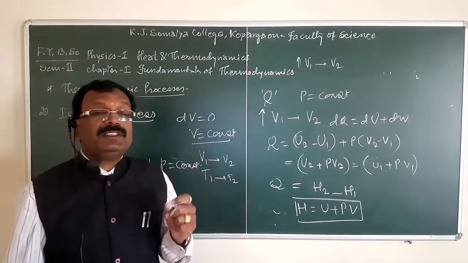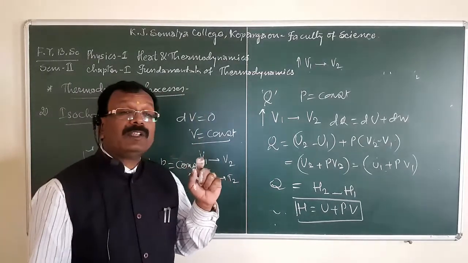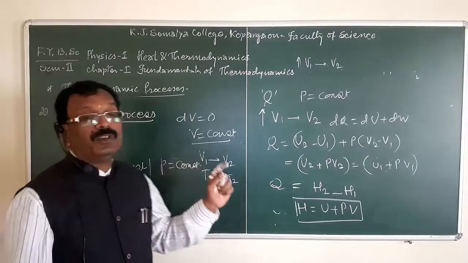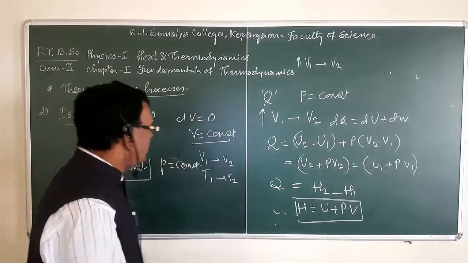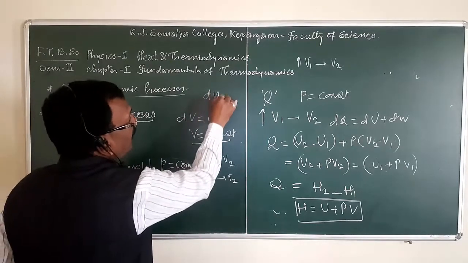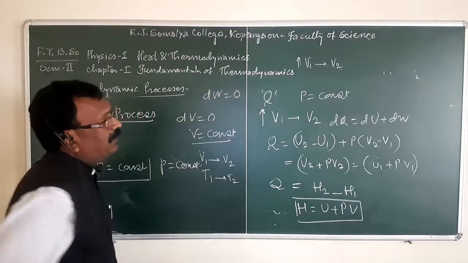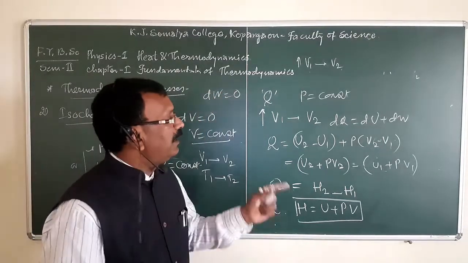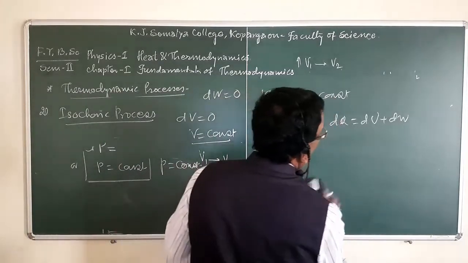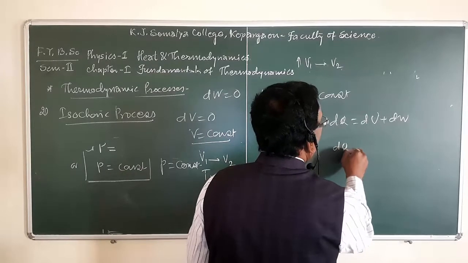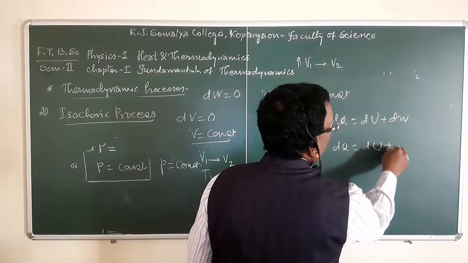Okay, remember that at constant volume, that is V is equal to constant, no external work is done. That means dW, change in work done, is 0. And if work done is 0, then according to the first law of thermodynamics, dQ is equal to dU plus 0.